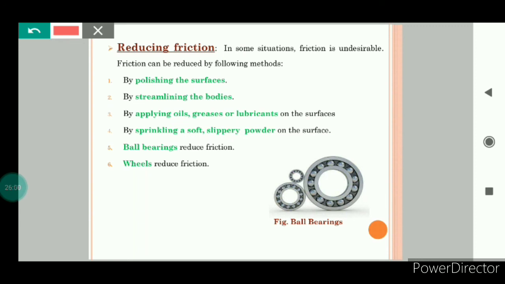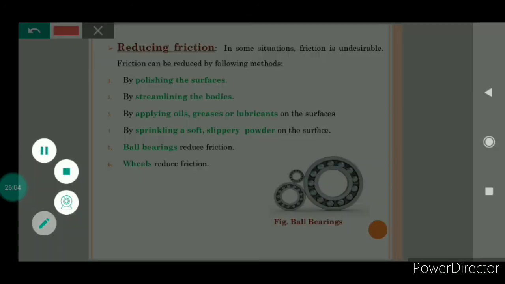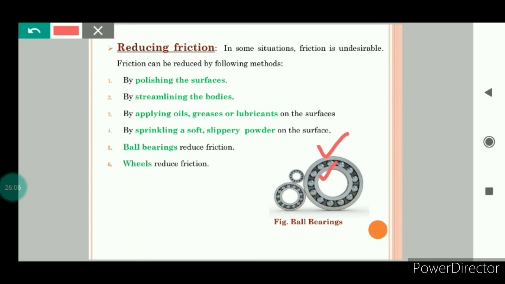If these balls are not present between these two surfaces, then they will directly slide against each other. And we know that sliding friction is more than rolling friction. So here, with the help of these small balls, the sliding has been replaced by rolling friction because rolling friction is less than sliding friction. So the ball bearings reduce friction.